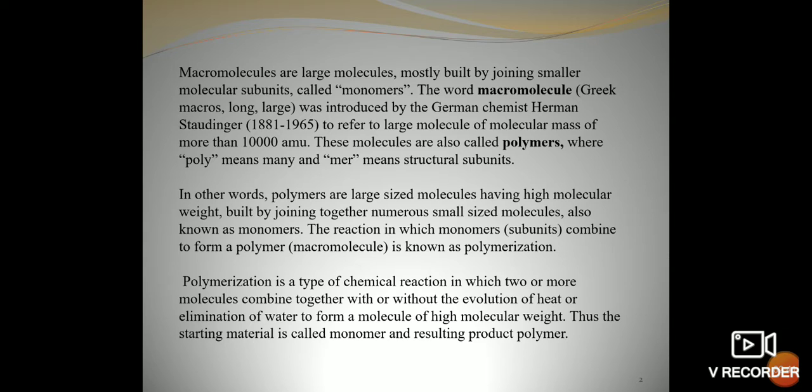These eliminated molecules are very small molecules, water, carbon dioxide, and so on, and the resultant product polymer is formed. Thus, the starting material is called monomer and the resulting product polymer. So, we have clearly defined what is polymerization, what is a monomer, and what is a polymer.